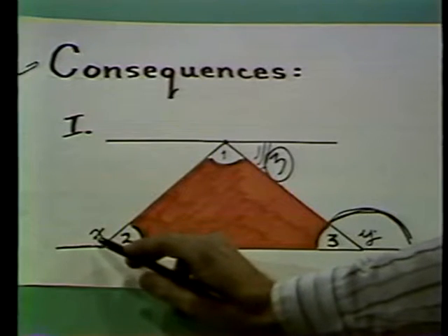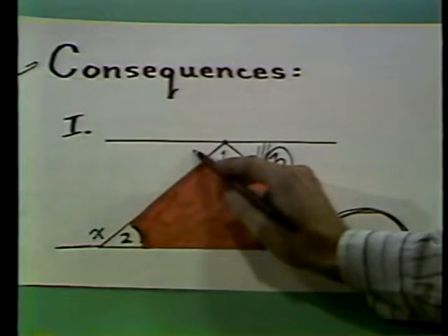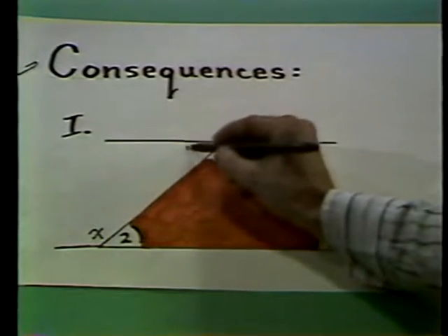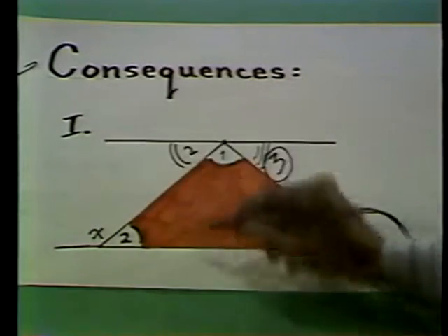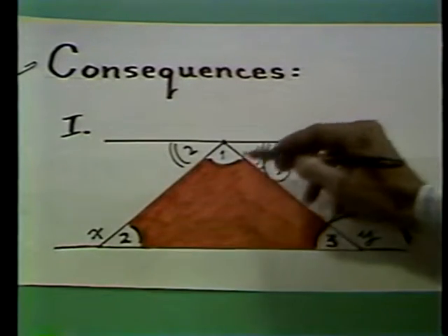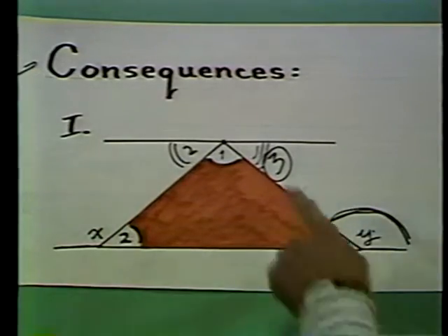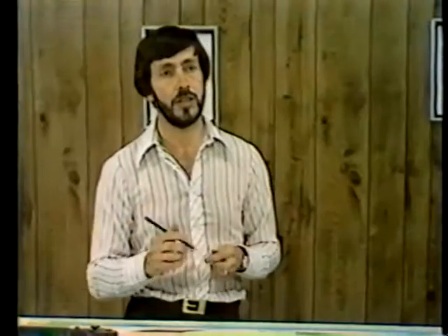Similarly, here I have x plus 2 is 180 degrees, and x plus this up here is 180 degrees. Therefore, this must be equal to 2. And these three angles add up to 180 degrees, but those are the three angles in the triangle, 1, 2, 3. So that's one of the consequences of Euclid's fifth postulate.